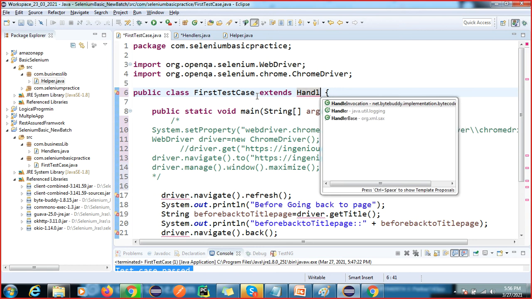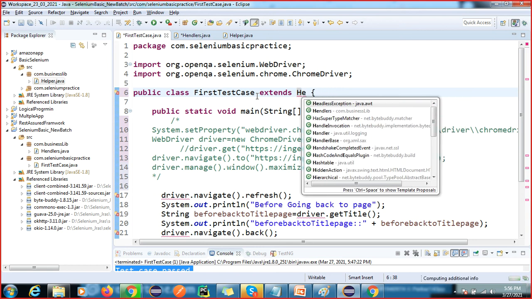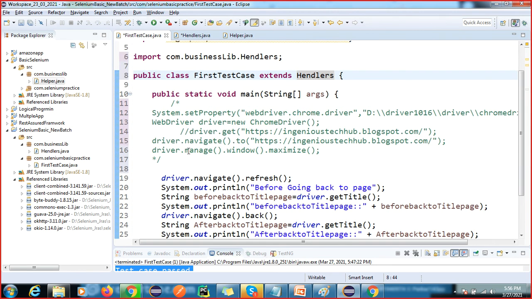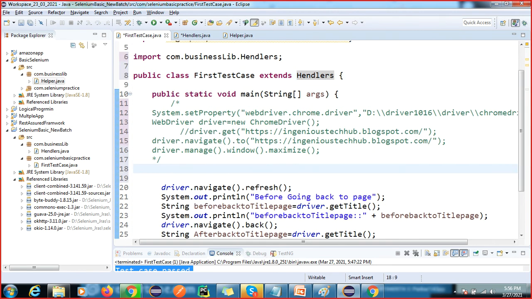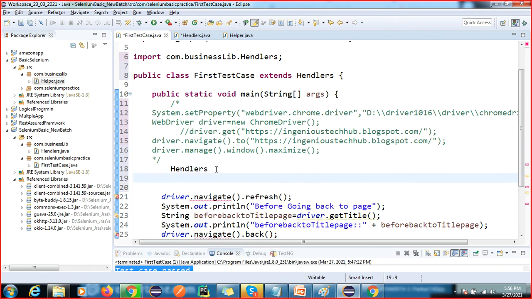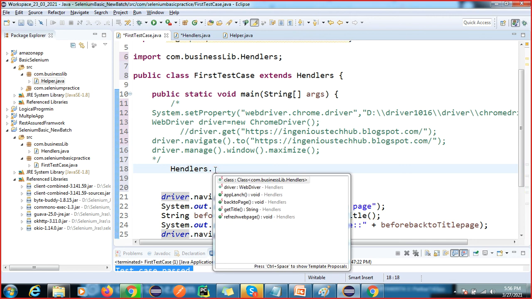I have written the wrong spelling. Okay, so no problem, I will correct it later. Now I will call handlers here. Handlers dot, you can see all the methods are displaying here, right? Why? Because of the properties of the extend keyword.